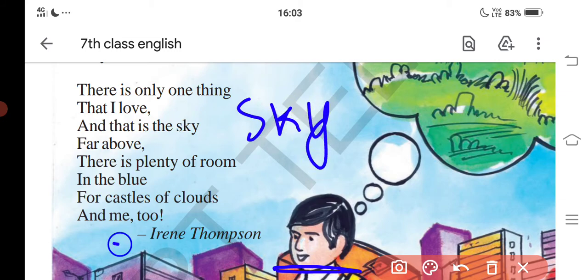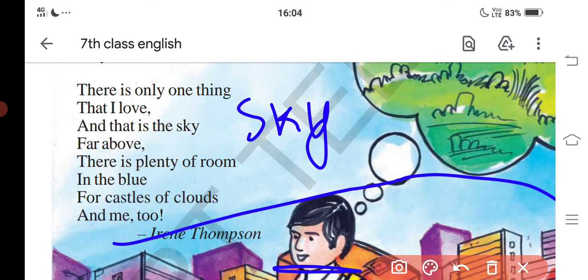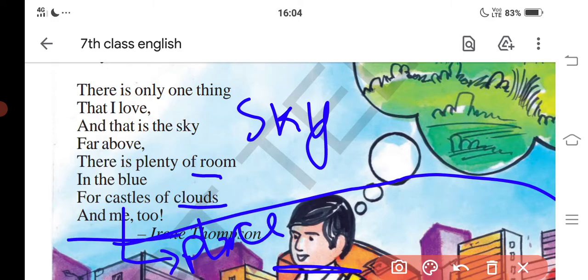See, this is the sky. So the town child only likes the sky because there is no noise in the sky and there is plenty of room in the blue, means full of blue, everything blue. For castles means for places, like places of clouds, and me too.